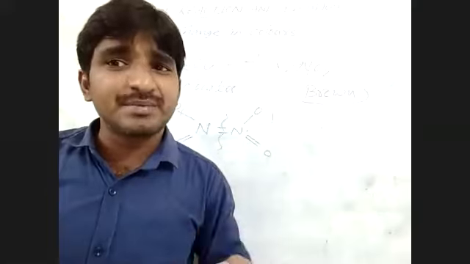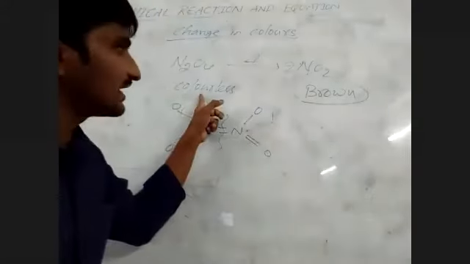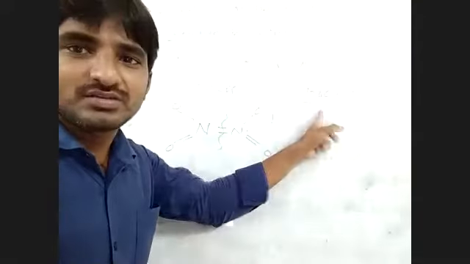Whenever a change comes, it means a chemical reaction has taken place. Please understand, this is colorless converting to brown color. Whenever it goes from colorless to brown, why? Because of the breaking of bonds. For that reason, we say that a chemical change has taken place.